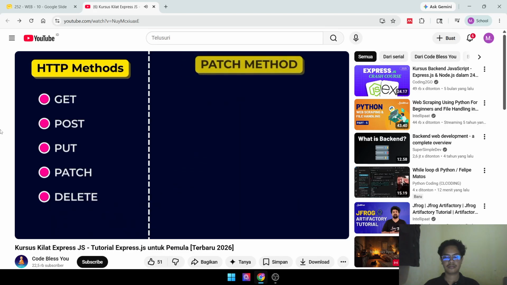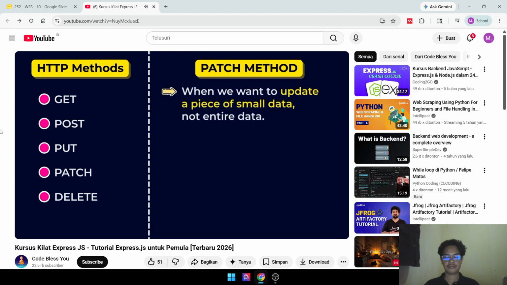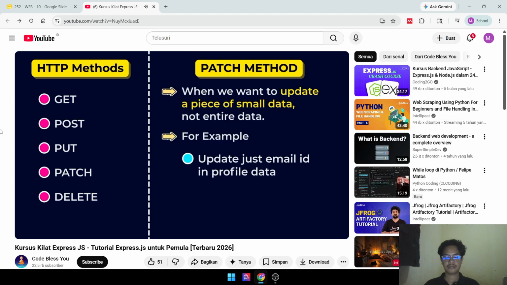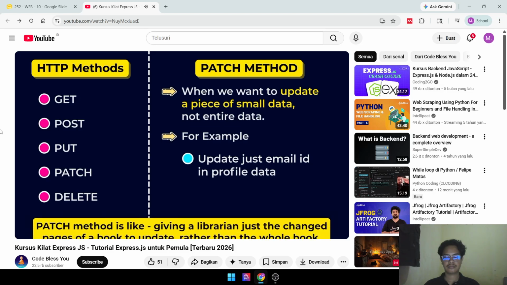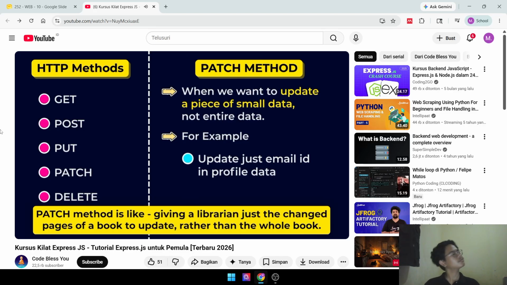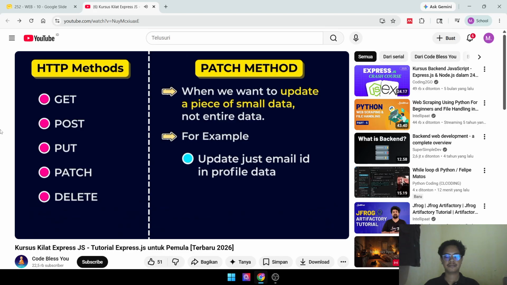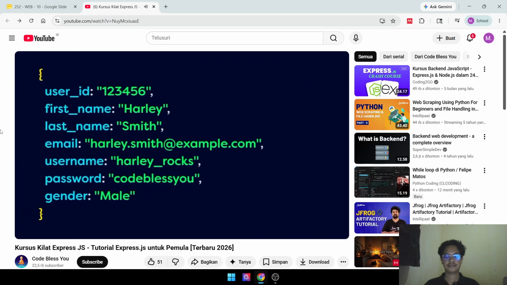Next, we have the patch method. We use the patch method when we want to update a small piece of data, not the entire data. For example, if we want to update just our email address in our profile without changing anything else, then a patch request can be used. Think of it like giving the librarian just the updated pages of a book to update rather than replacing the whole book.